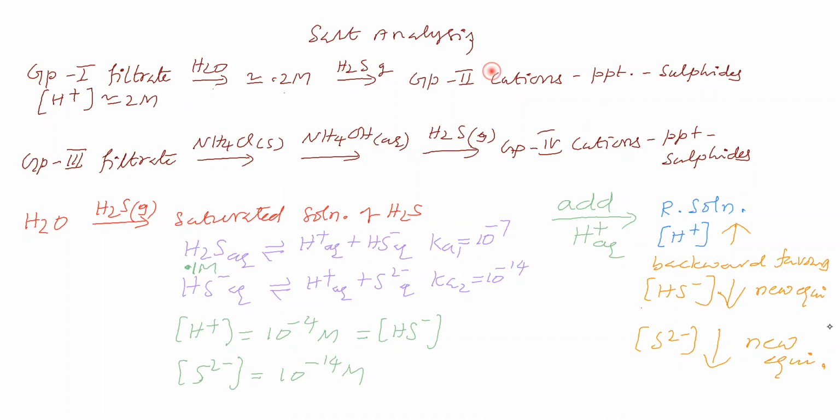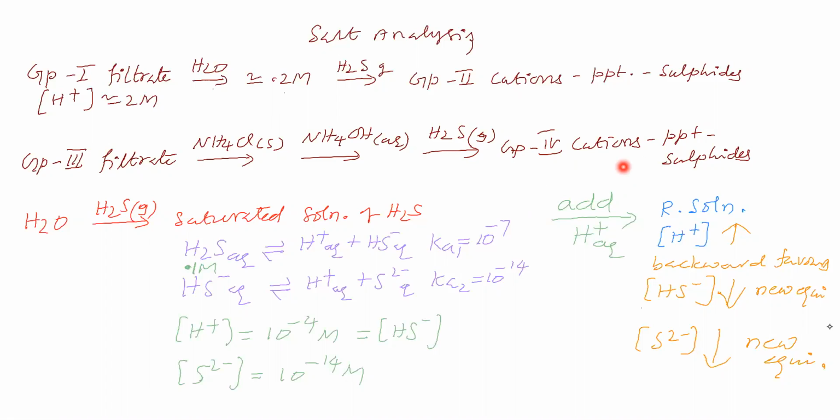Now we will do one thing. We will take a group 2 cation, that means copper ion. Take copper sulfate and directly come for group 4. Take copper sulfate, add water, add ammonium chloride, add ammonium hydroxide and pass H2S gas. We need not do it systematically. You will certainly get a precipitate. Copper ion precipitates as sulfide in group 4.